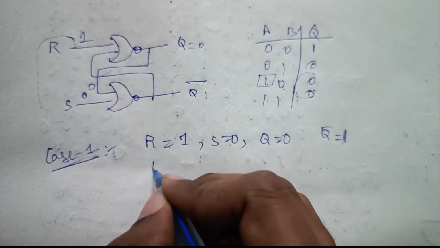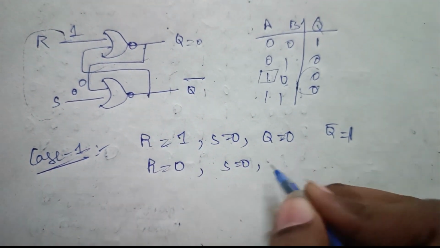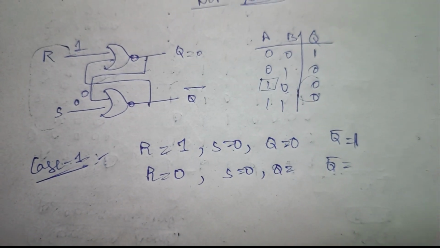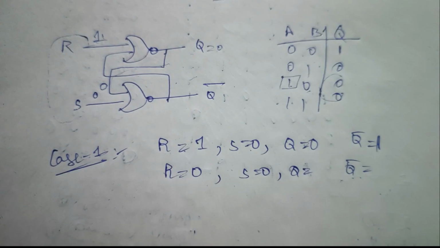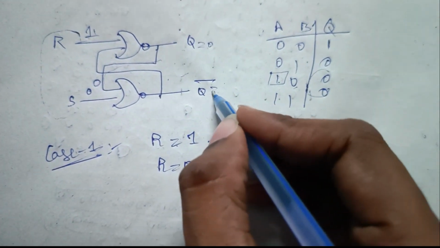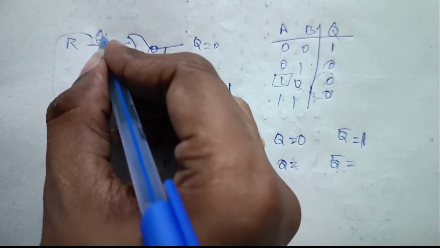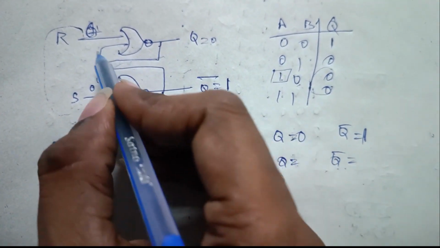Now let us apply R equal to 0, S equal to 0. Now we will verify Q and Q bar. Here we got the 1, right? If we give R equal to 0 and S equal to 0, we have the other input which is nothing but the 1.